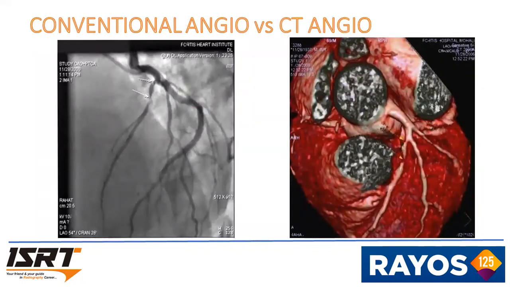This is the image showing the difference between conventional and CT angio. First one is the conventional angio, it's a 2D image, and coming to the second image, it's a CT angiography, and it's a 3D image of a heart.